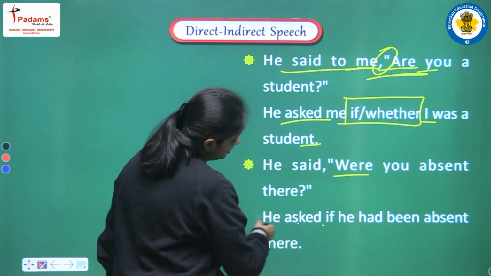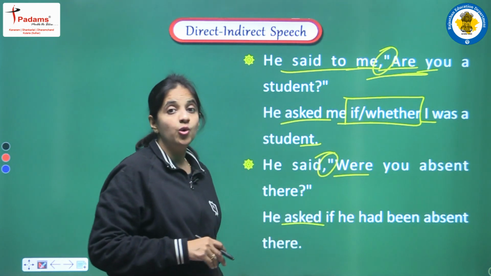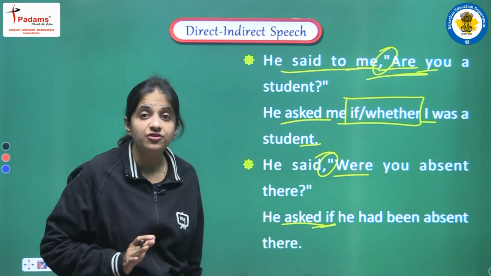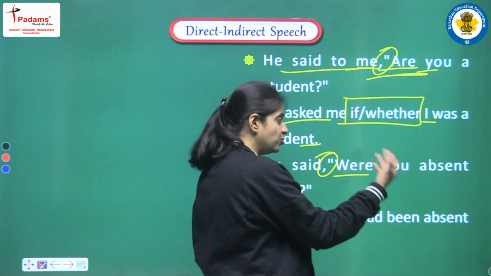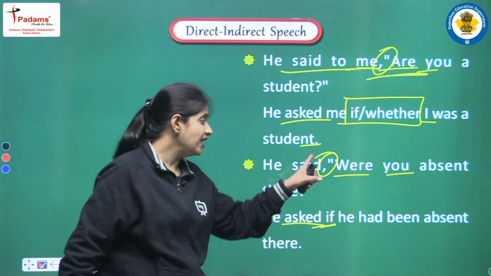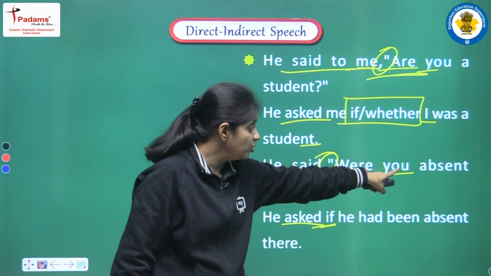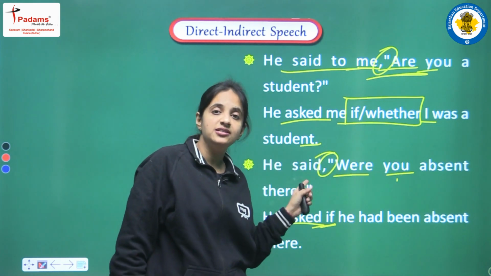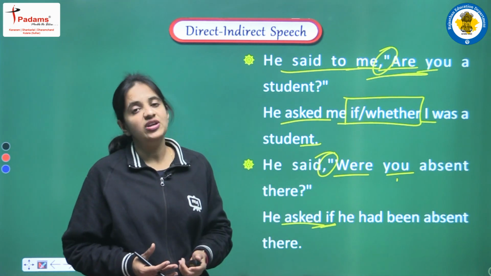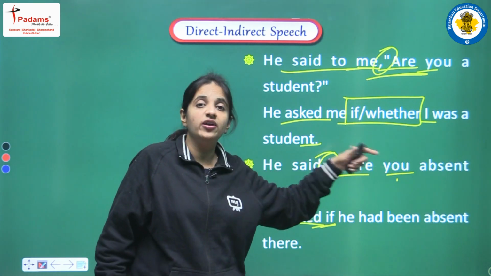First of all, said we have changed. Into asked we are writing he asked, and when we are removing the commas, so in the place of comma we are adding one conjunction. We are adding if here. Okay, and after that the same rules are applicable. You, it will be changed according to the object, but here we are having no object. So students, again we are having a very important sentence here. You is a second person pronoun, that is changed according to the object, but here when we are having no object, then yes, we are having the freedom, we are having the liberty to the changes according to our wish.